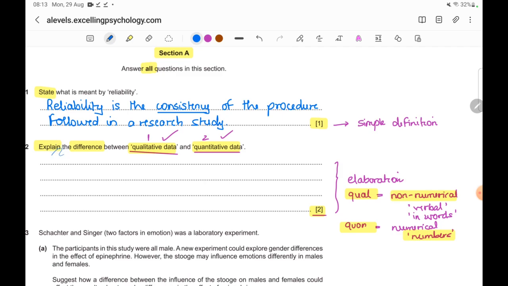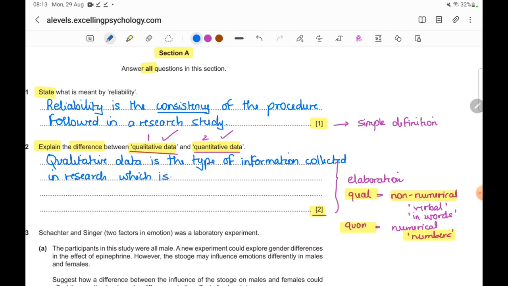So I would begin with qualitative data. It is the type of information collected in research which is in words.